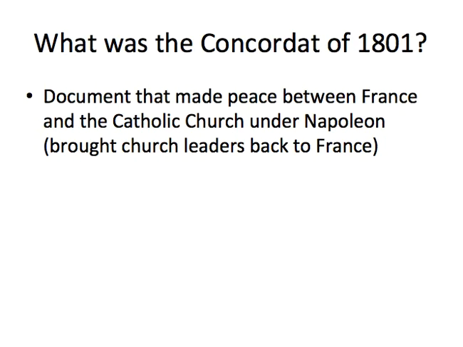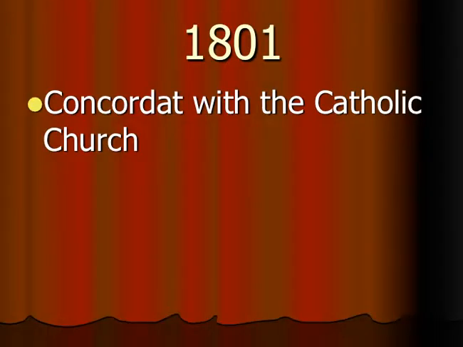All right, so what was the Concordat of 1801? It was the document that made peace between France and the Catholic Church under Napoleon. Napoleon wasn't necessarily a huge Catholic believer or a very devout Christian or anything, but he was a good leader, and he knew that his people were mostly Catholic and that they would want the church back, so he made that happen for them. Concordat is just another word for agreement.